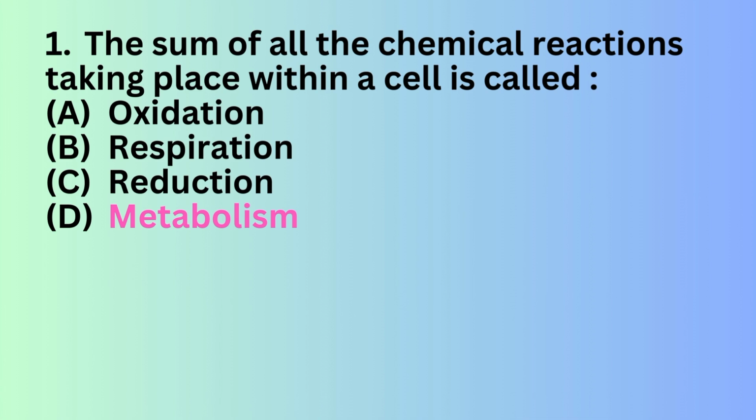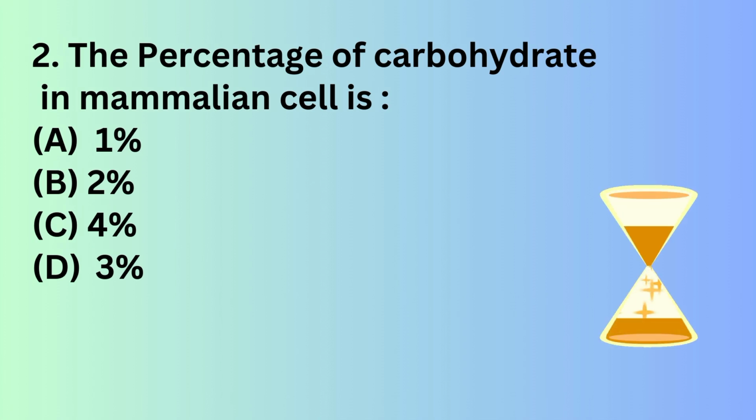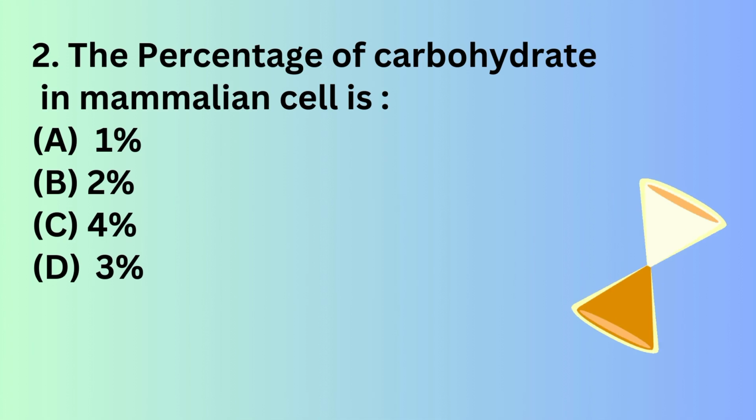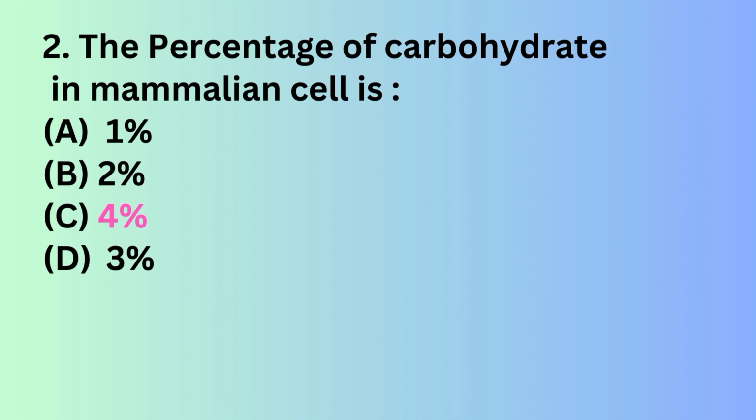Question number 2. The percentage of carbohydrate in mammalian cell is: option A, 1%; option B, 2%; option C, 4%; option D, 3%. The correct answer is option C, 4%.